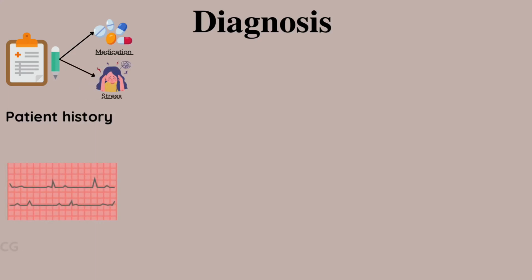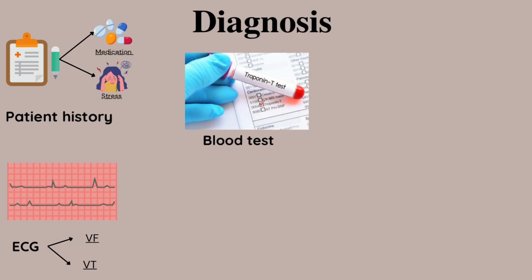Electrocardiogram, ECG or EKG. This test records the electrical activity of the heart. In cardiac arrest, the ECG may show abnormal rhythms such as ventricular fibrillation or pulseless ventricular tachycardia, which indicate a life-threatening cardiac rhythm disturbance. Blood tests may be done to check for markers of heart damage, such as troponin levels, which can be elevated in conditions like heart attack or myocardial infarction.